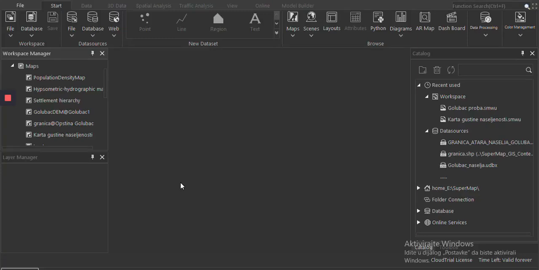During our education we had a lot of opportunities to work in different GIS and CAD software, and now for this competition we are using SuperMap iDesktop X 10i and SuperMap iDesktop 10i software. We have prepared for this competition a complex thematic atlas of one municipality in Serbia, the municipality of Golubac. The atlas consists of seven maps, of which one is a physical geographical map and one is a socio-economic map.